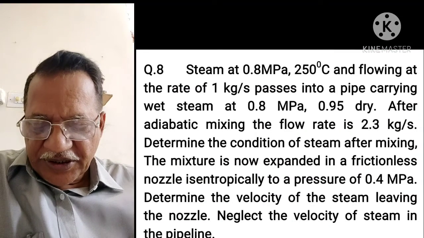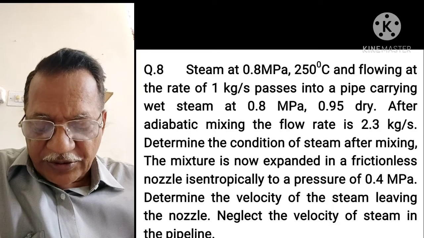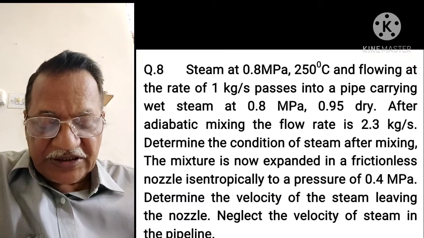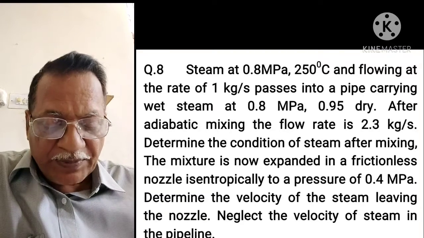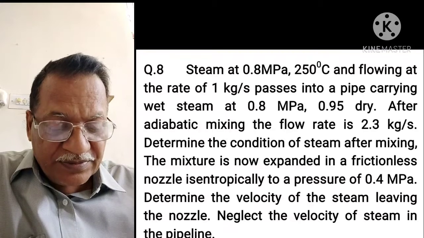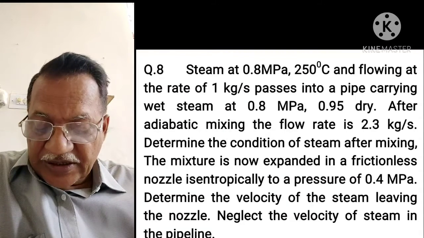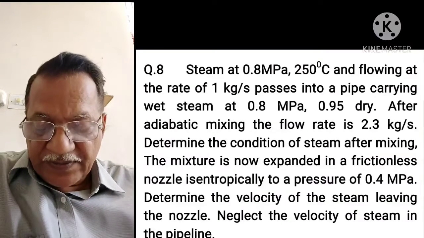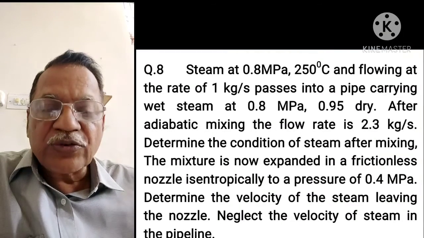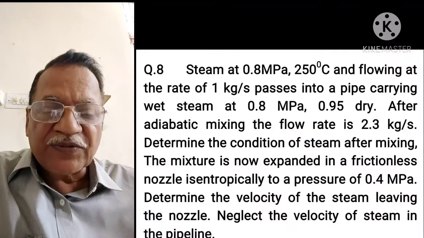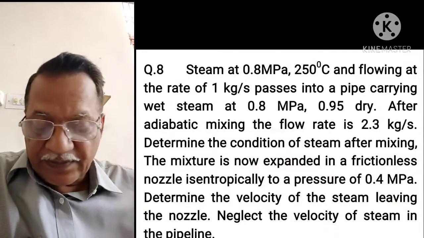Question number 8. Steam at 8 bar, 250 degrees centigrade and flowing at the rate of 1 kg per second passes into a pipe carrying wet steam at 8 megapascal and 0.95 dry. After adiabatic mixing, the flow rate is 2.3 kg per second. Determine the condition of steam after mixing.